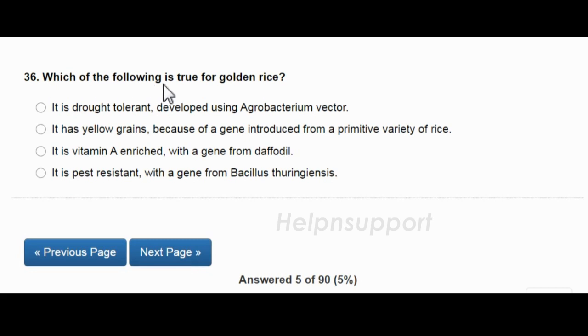Which of the following is true for golden rice? It is drought tolerant, developed using Agrobacterium vector. It has yellow grains, because of a gene introduced from a primitive variety of rice. It is vitamin A enriched, with a gene from daffodil. It is pest resistant, with a gene from Bacillus thuringiensis. And the answer is it has yellow grains, because of a gene introduced from a primitive variety of rice.